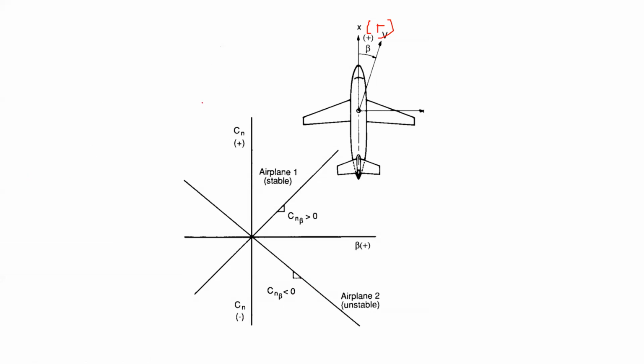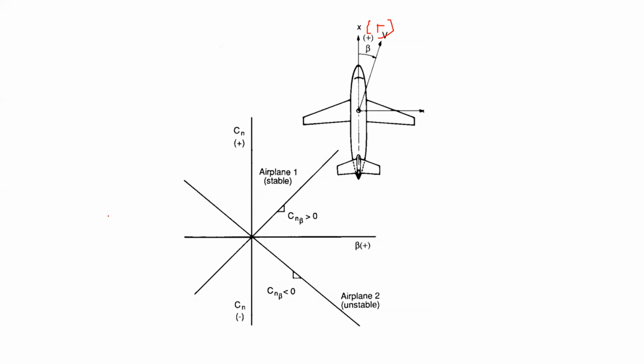No, sir. I believe in Cn beta greater than 0, sir. Because today I was doing the vertical tail selection class, sir.